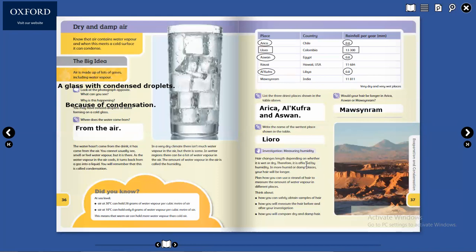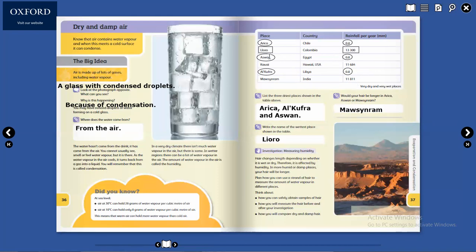Understood? Any problem in this page? No, teacher, no. Sir, I have a question. Yes. The answer: because out of Arica, Aswan and Mawsynram, there is a lot of rainfall in Mawsynram. If you see Arica, it's 0.8.